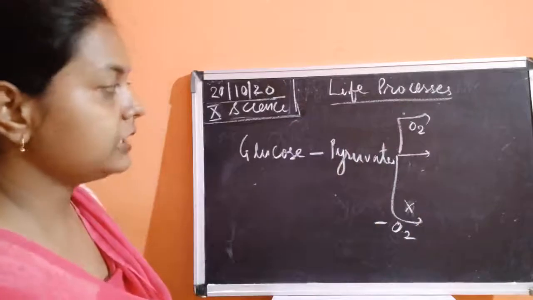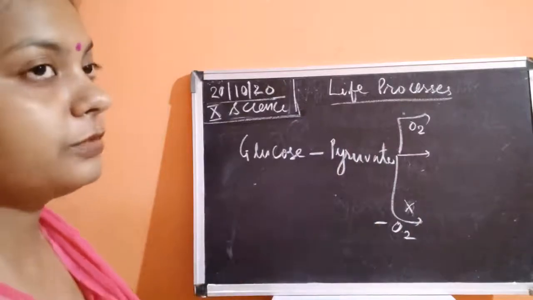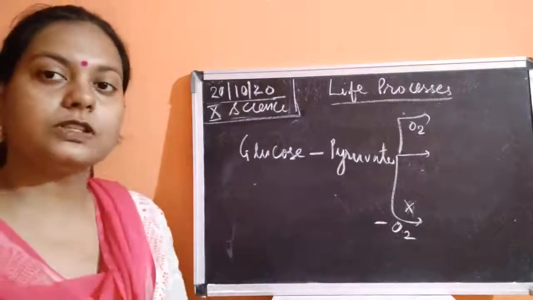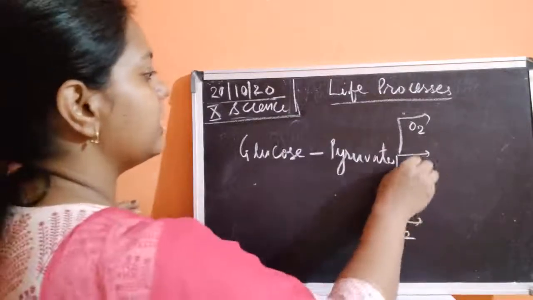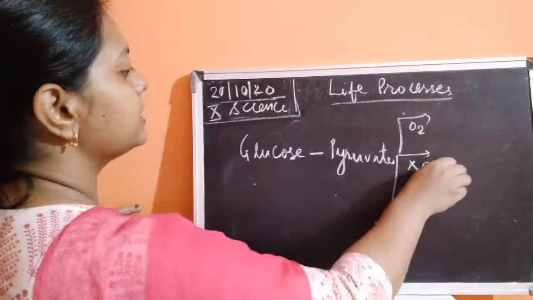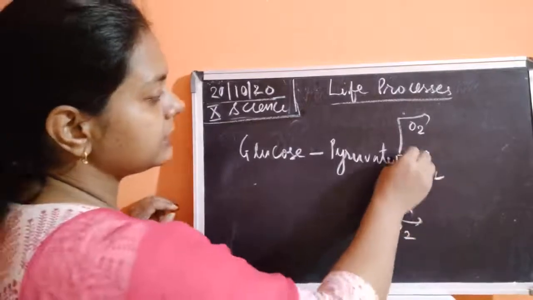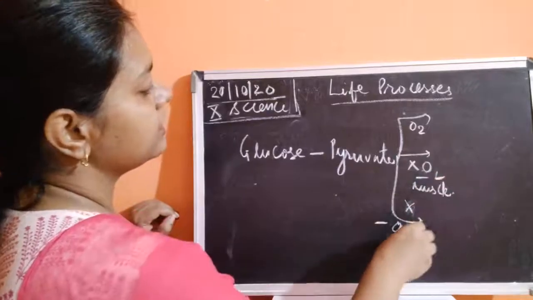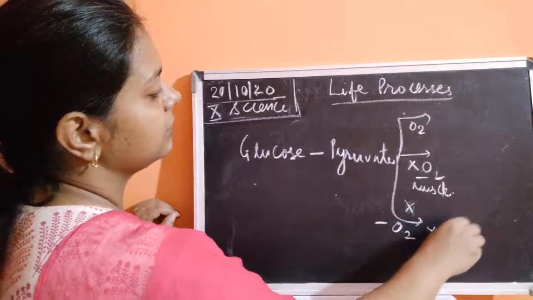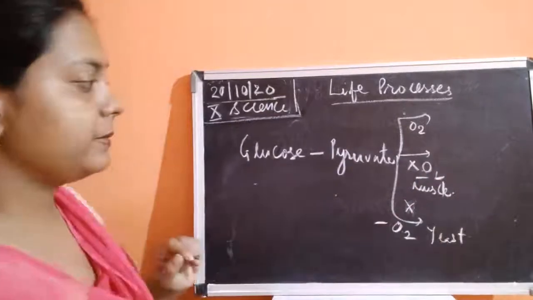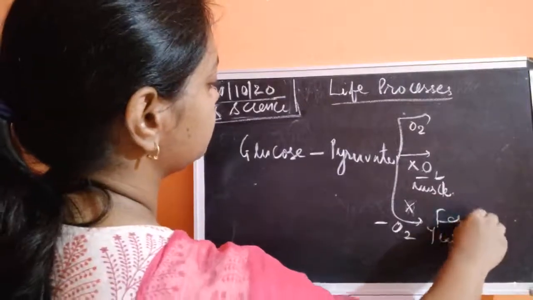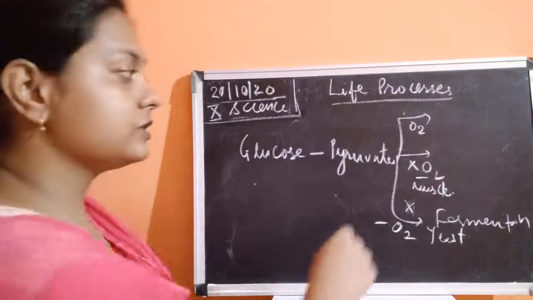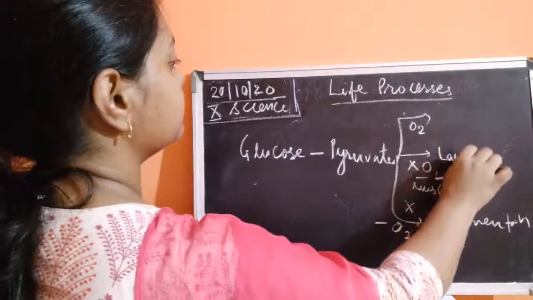See what happens, actually the pyruvate gives rise to energy in the absence of oxygen in two ways: first in the yeast, where it is known as fermentation, and in the muscle cells, where it produces lactic acid.